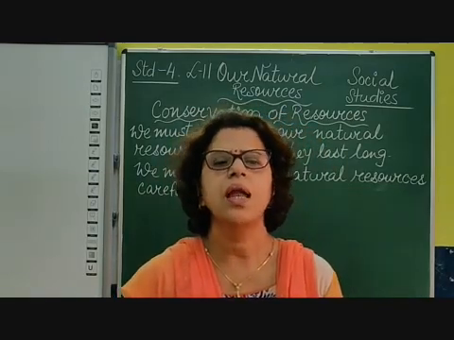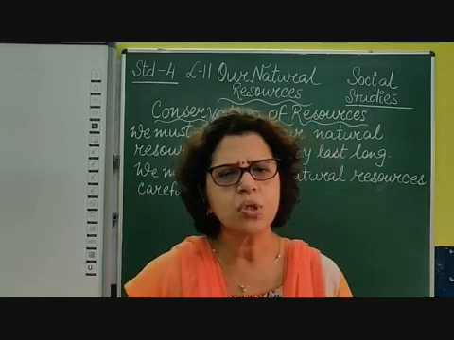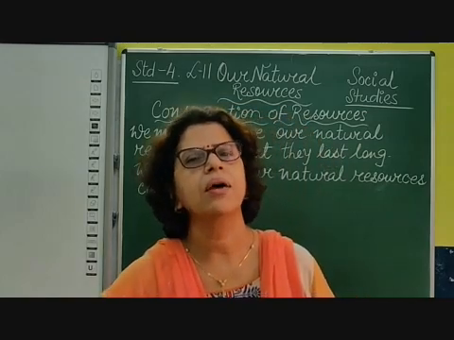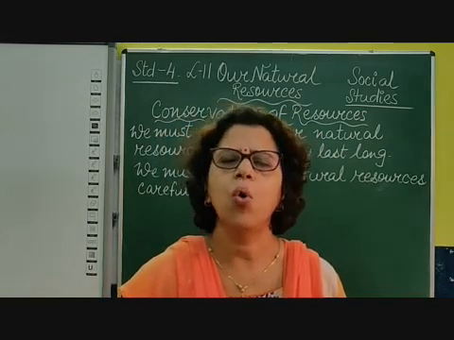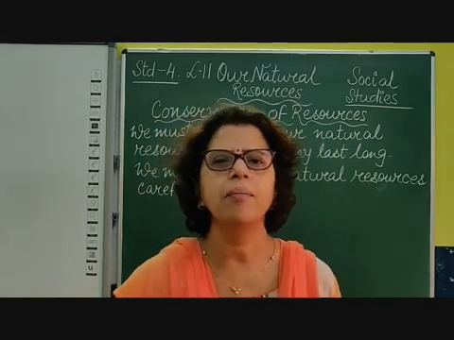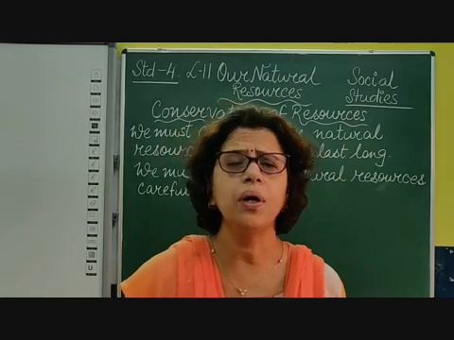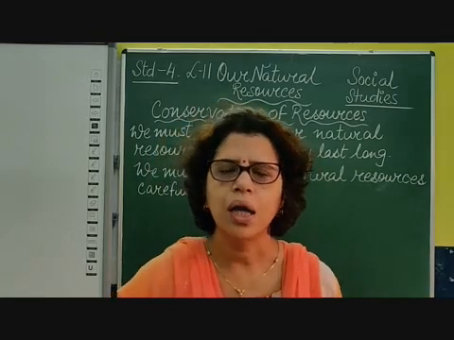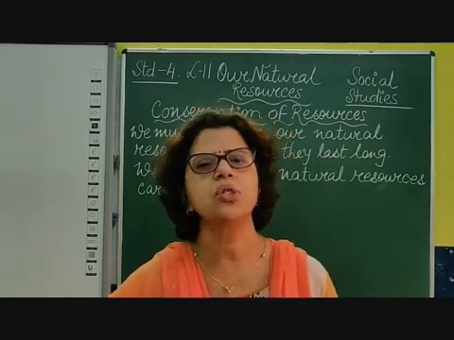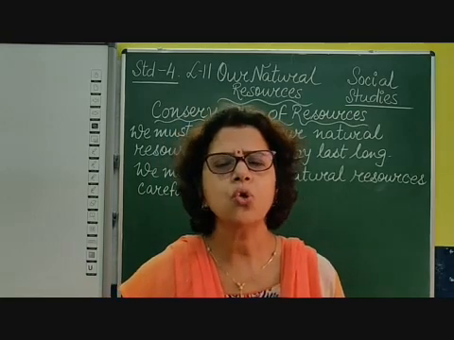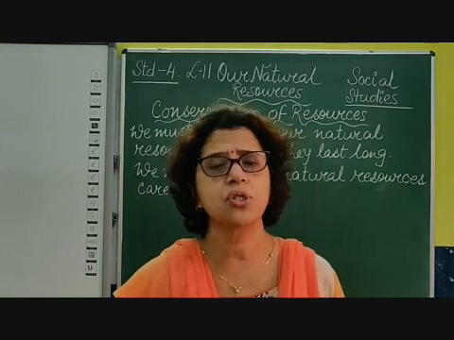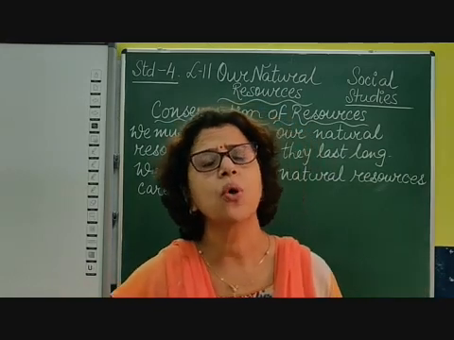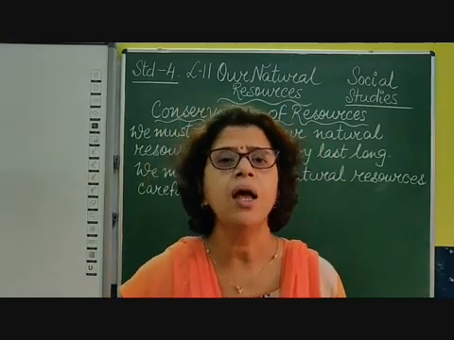Petrol, coal, minerals like diamond, iron, copper, all these are exhausted, are over once we use them. So we should be very careful in using these resources. We should not misuse them, we should use them carefully.